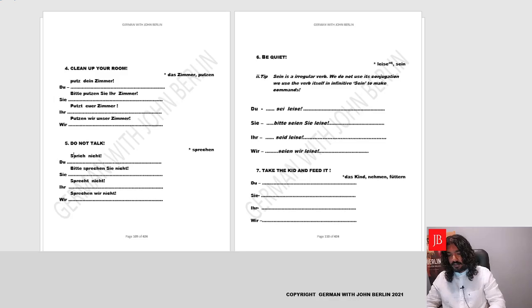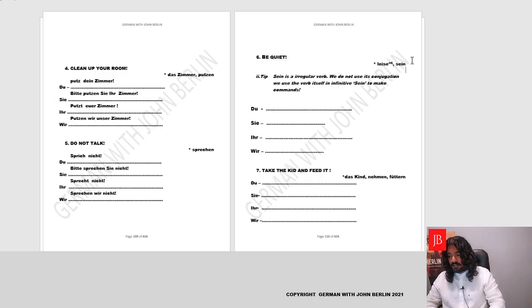Now let me see if I can do some irregular verbs with you. One verb is in front of us. Let me try and do it with you so that you understand it even better. Okay, so let's remove this and we write our own answers. So the first question, the sentence is be quiet.